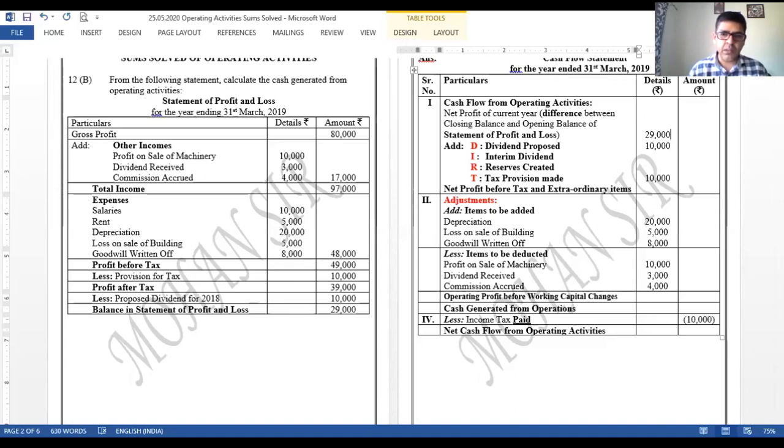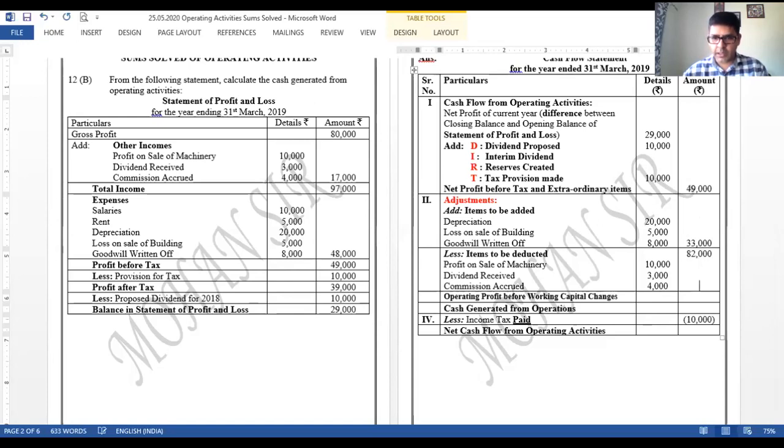So 29,000 statement of P&L, dividend proposed, and tax provision made have been added over there. I need to have the total of these three values, please. How much will that be? 29 plus 10 plus 10. That will be 49,000. Then what amounts are to be added? So 20 plus 5 plus 8, that's 33,000. Okay. 33 plus 49 is 82,000.